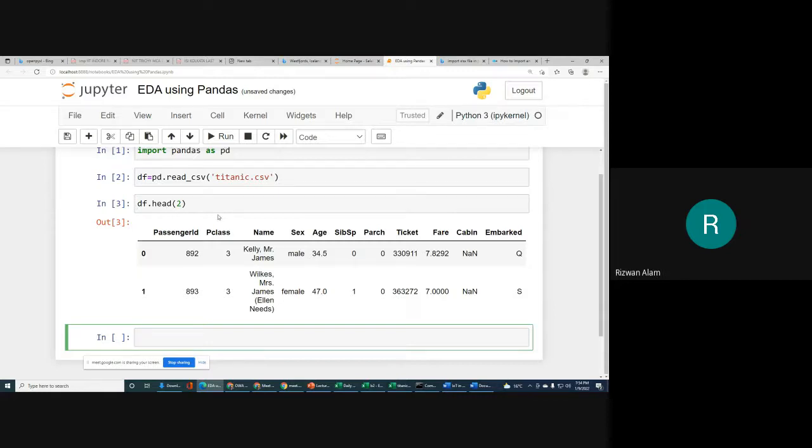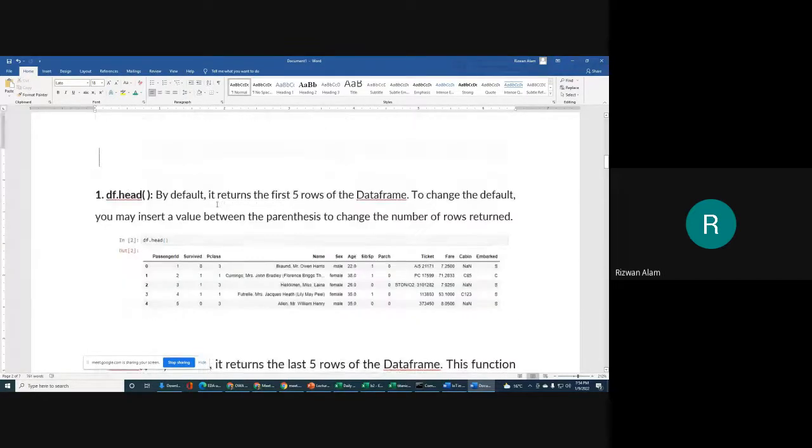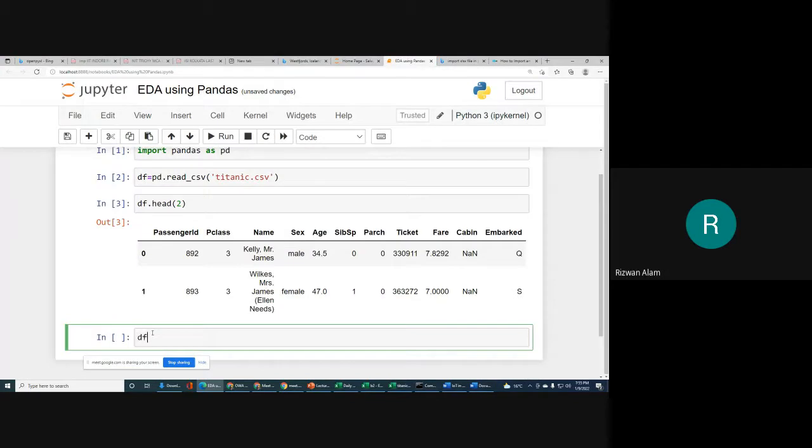After that, we will use different functions of Pandas. With the help of the different functions available in Pandas, we will analyze our data, which is actually part of EDA, exploratory data analysis. We used head, which returns the first 5 rows. If you do not provide any value within brackets in the head function, it will return the first 5 rows. Let me show you that. You can write df.head.